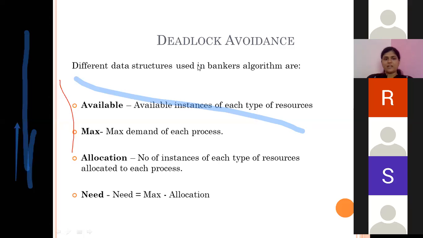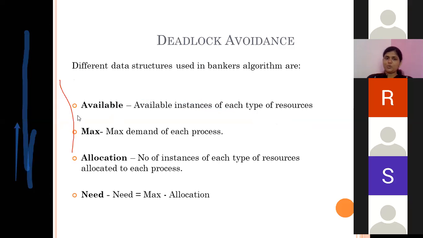Before starting with the Banker's algorithm, we will understand different data structures used in the Banker's algorithm. There are different matrices. One is available matrix, second is max, third is allocation, and fourth is need. Available means there are different processes and there are different resources. Each resource is having different instances available in it.